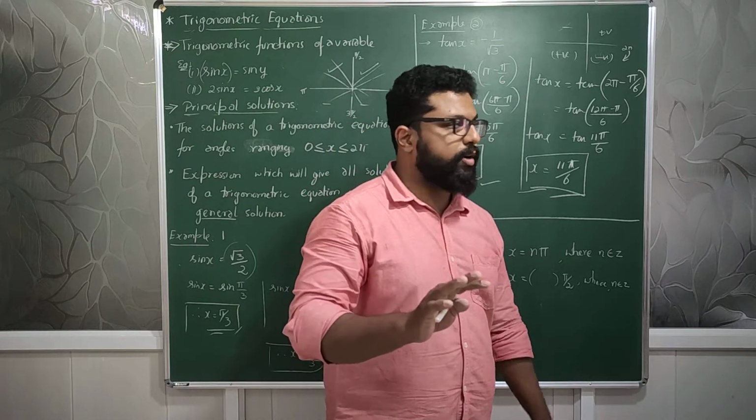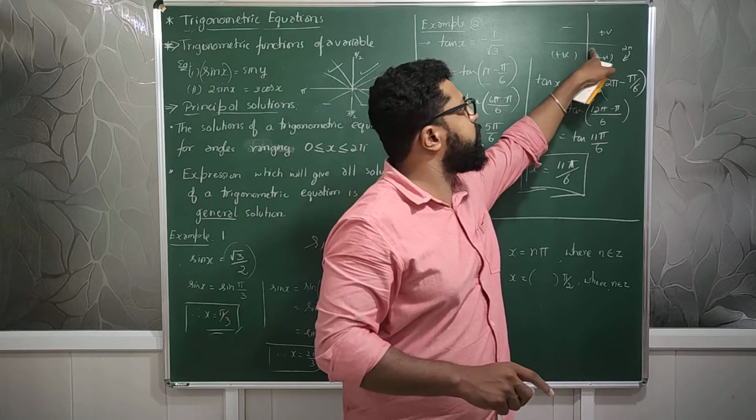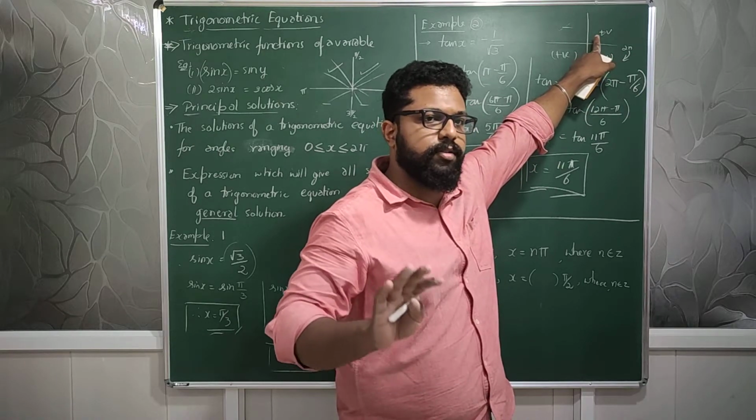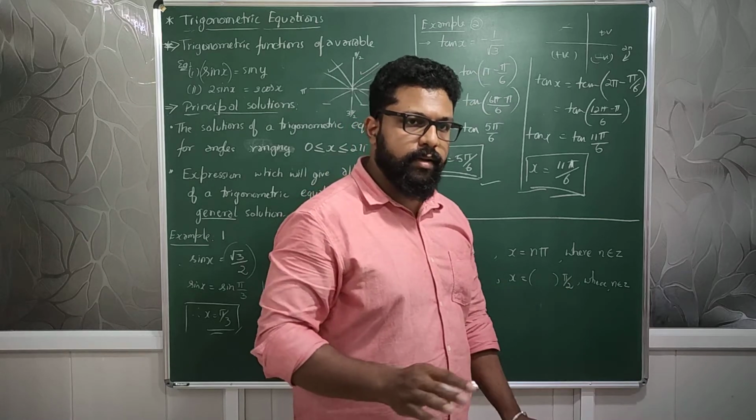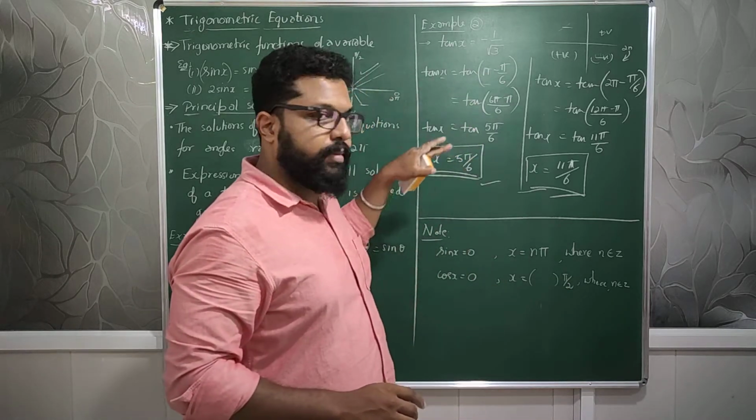Clear? Actually, you could have done it in all the four quadrants, but if you do it in these other two quadrants, it is a waste of time because you know it is a positive value and we need a negative value. Clear? This makes the sum much better.